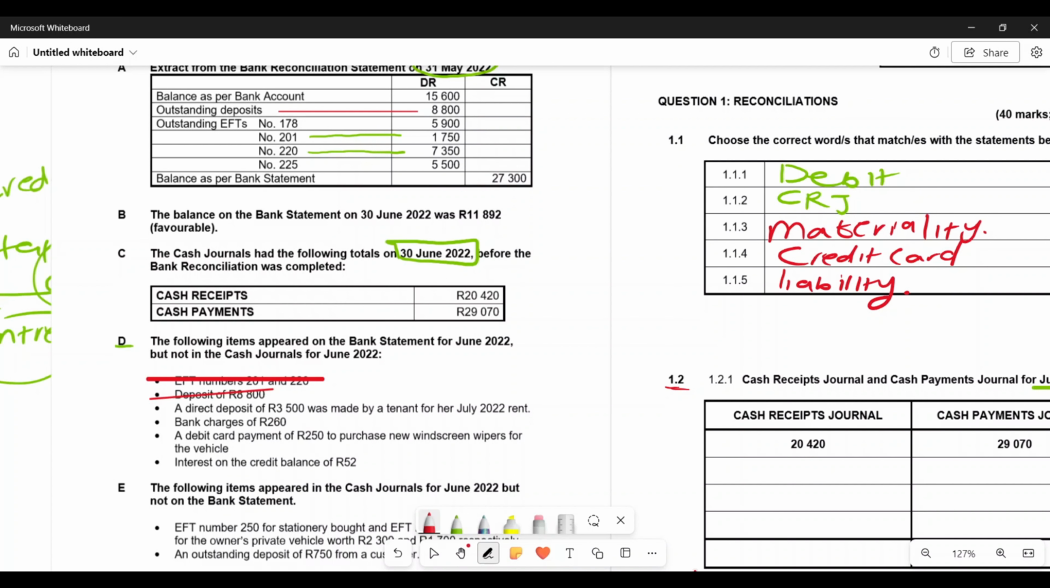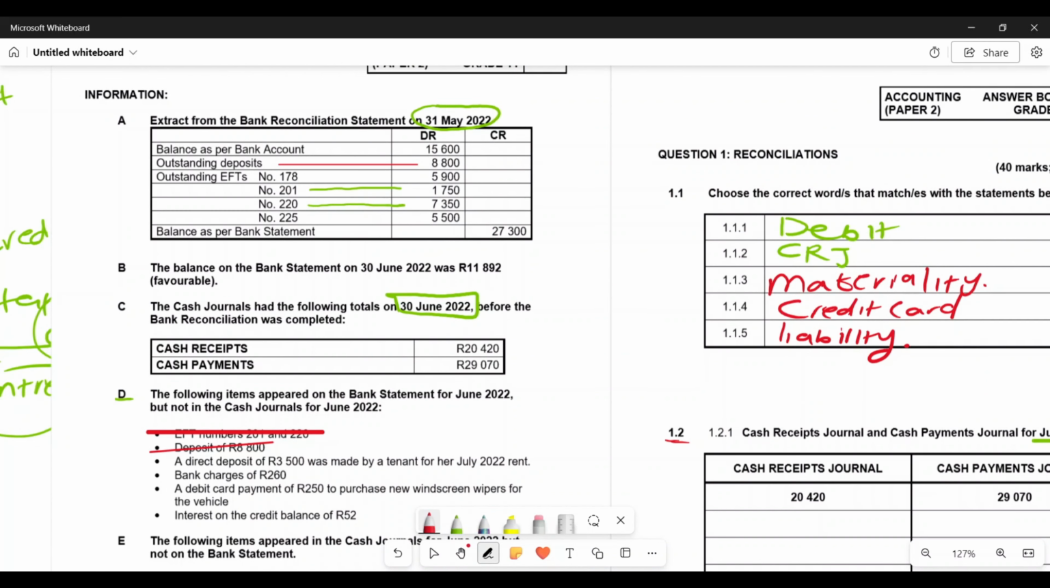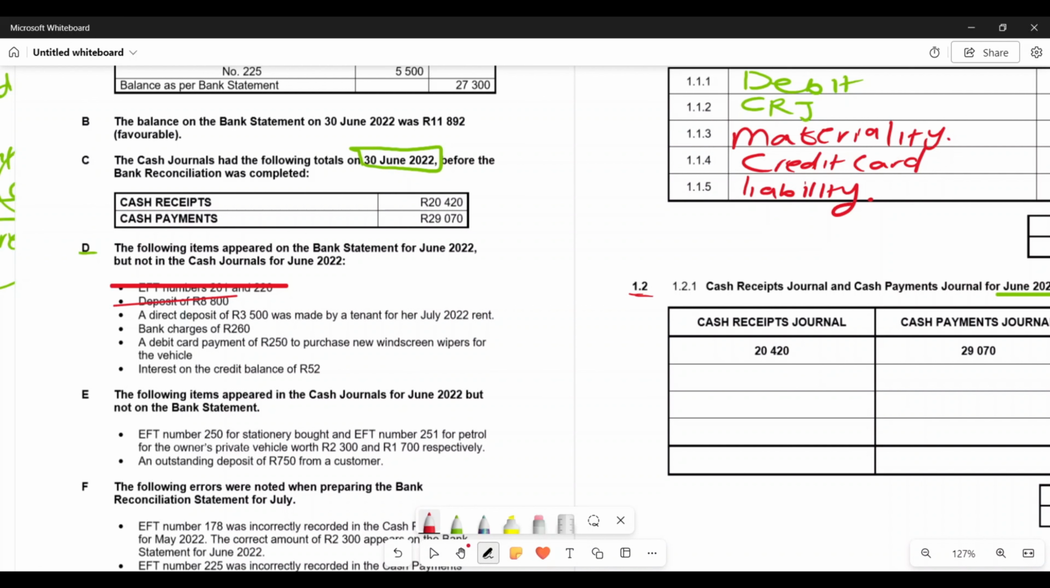Now, a direct deposit of 3.5 was made by a tenant for her July 2022 rent. This is not an outstanding deposit or an outstanding EFT for last month. As you can see, this is not present here. So now, this direct deposit of 3.5, remember, we are receiving money, right? And when you receive money, where would you recognize those transactions? In your cash receipts journal. So here, I'm going to add the 3.5. And we are done with this transaction.